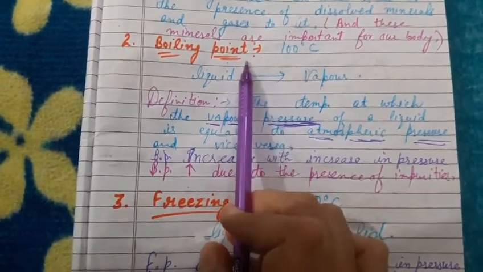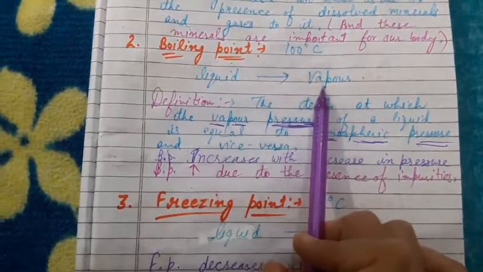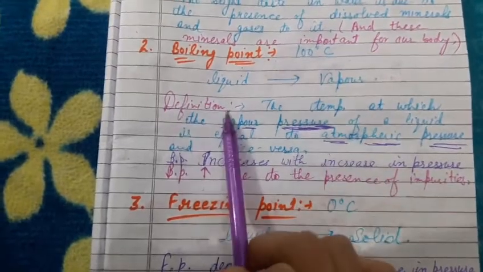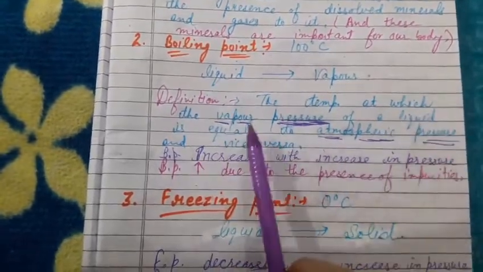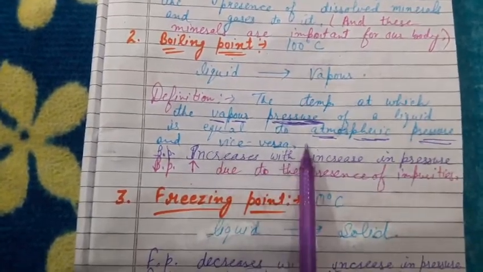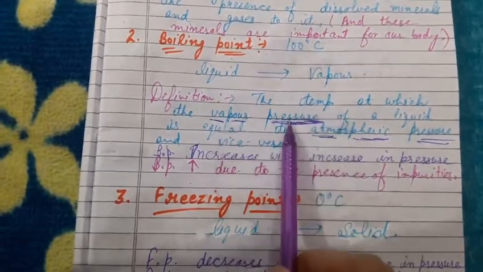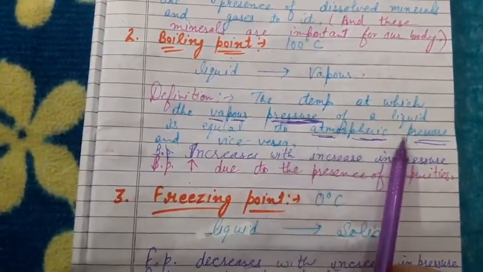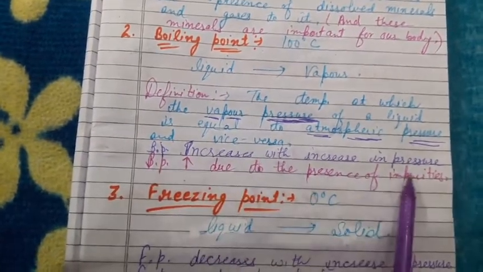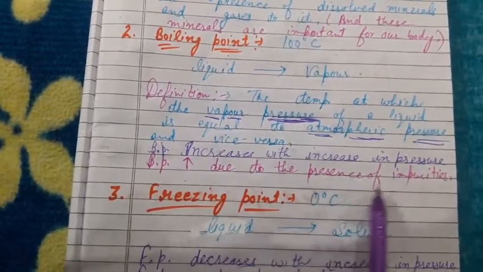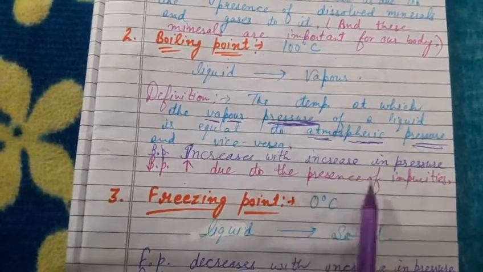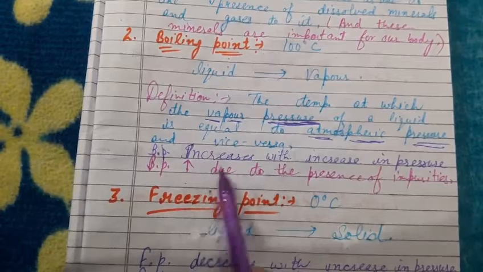Boiling point is the temperature at which a liquid converts into vapor state, and the boiling point of water is 100 degrees Celsius. The proper definition of boiling point is the temperature at which the vapor pressure of a liquid is equal to the atmospheric pressure and vice versa. Now boiling point increases with increase in pressure, and boiling point increases due to the presence of impurities. Whenever there is increase in pressure or there is presence of impurities, there is elevation in boiling point.